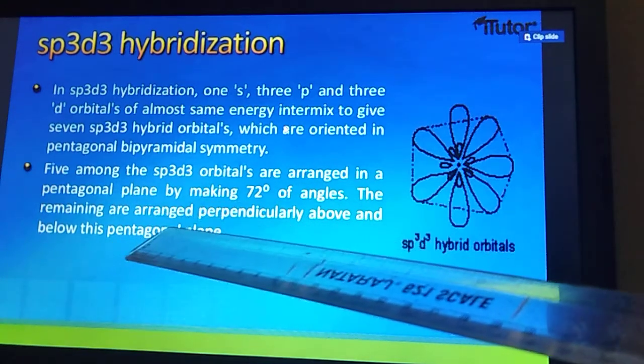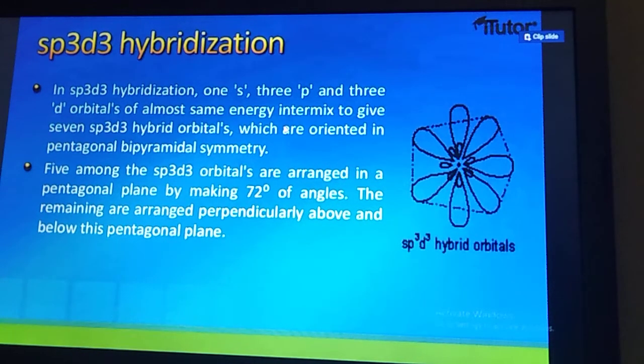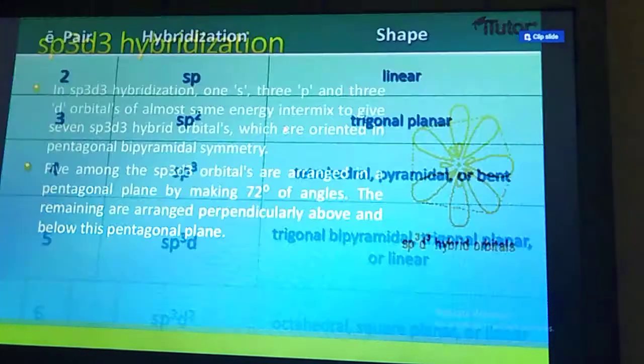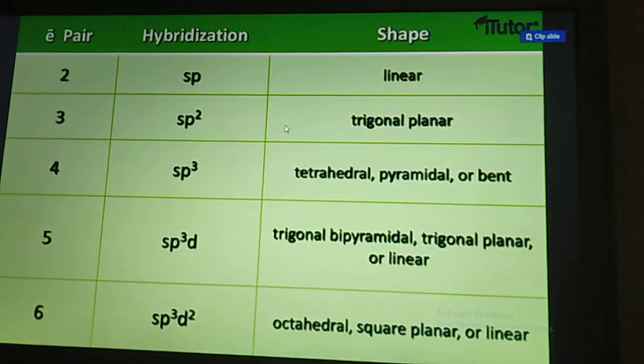The remaining are arranged perpendicular above and below the pentagonal plane. So this is all that we have learned, student, all the types of hybridization.